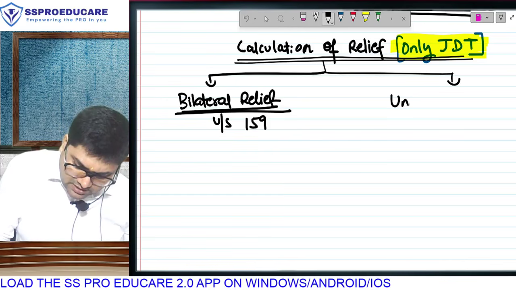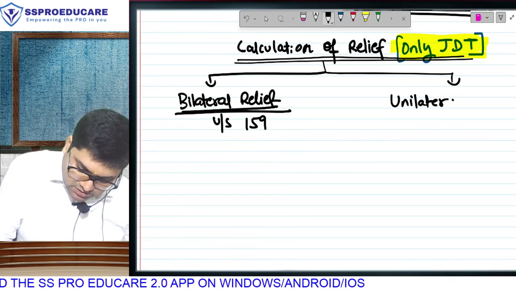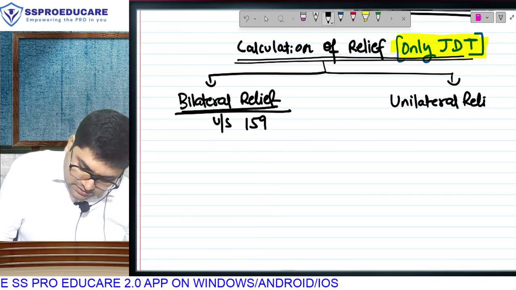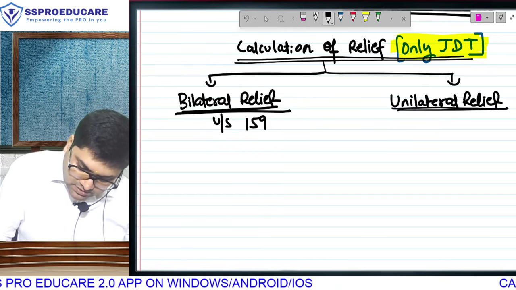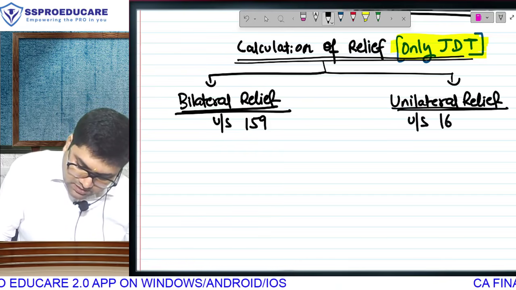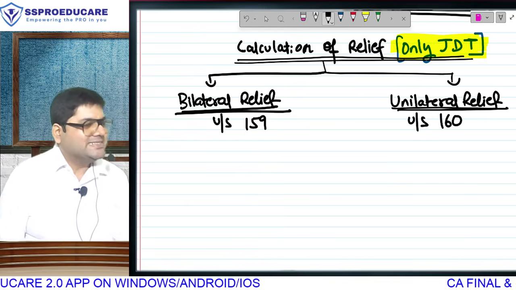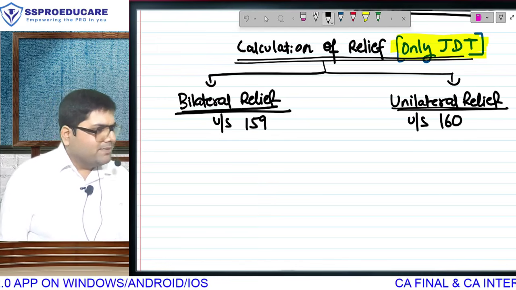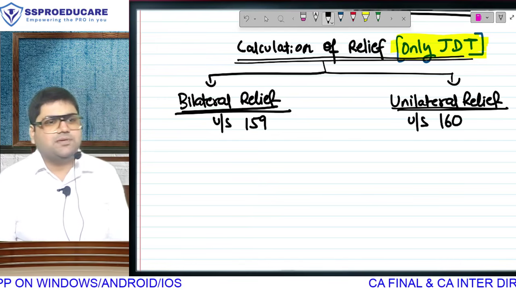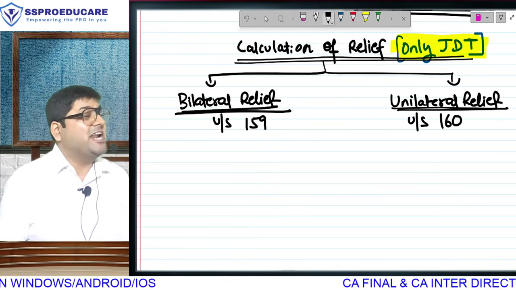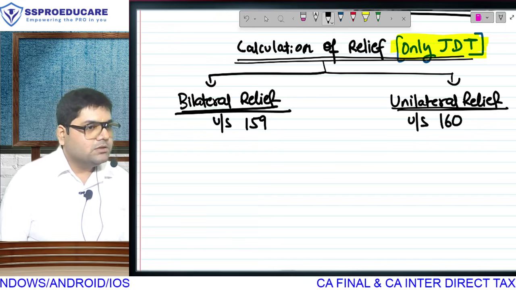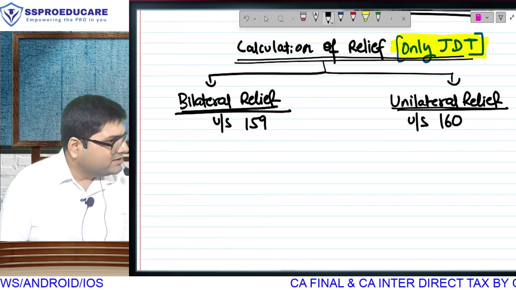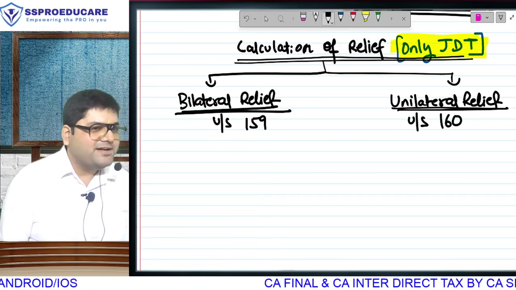And then there is another way of providing relief, that is called unilateral relief, which is provided under section 160. In the old act it was section 91. Why am I mentioning these sections? Look, anyway you won't find these sections relatable, because in Inter there was no double taxation. So you've not studied sections 90, 90A and 91.